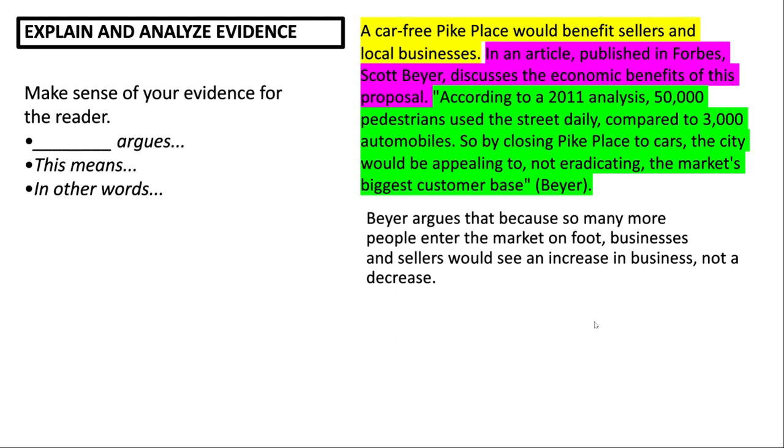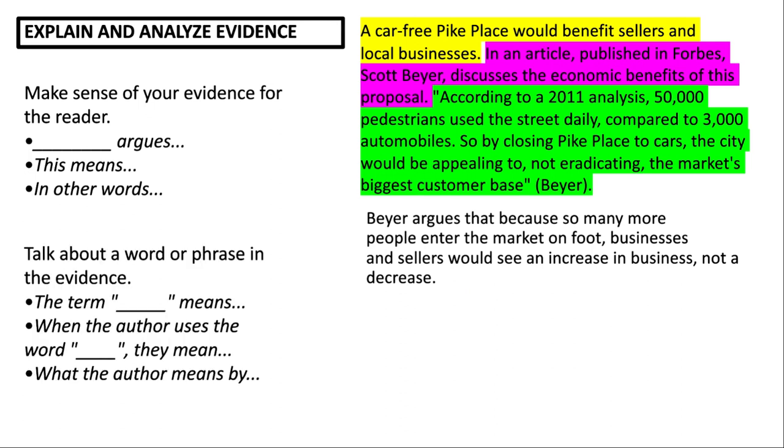So Bayer argues that because so many more people enter the market on foot, businesses and sellers would see an increase in business, not a decrease. Right? And making sense of this statistic here that 50,000 pedestrians use the street daily compared with 3,000 automobiles, for the reader. Okay, so then what I'm going to do is talk about a word or a phrase in the evidence.